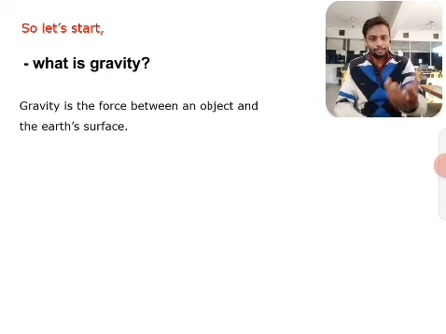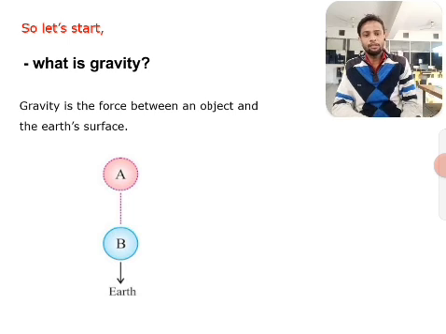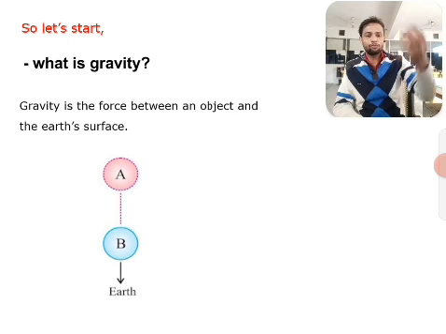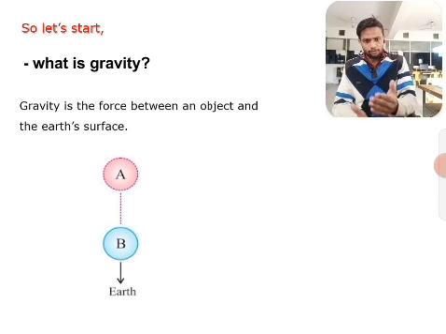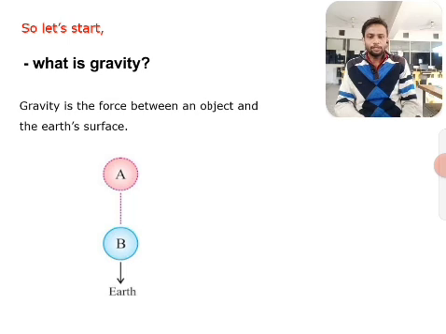Let's understand it in a better way with this example. If we release a small stone from a height without pushing it, it accelerates towards the surface of the earth. The stone accelerates toward the earth's surface, which means some force is acting on it, and the force which pulls the object towards the earth's surface is called gravitation.